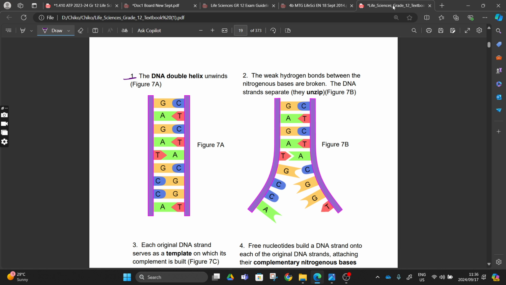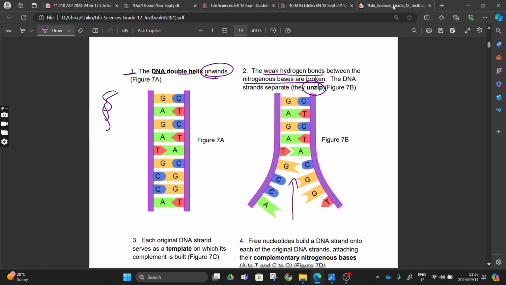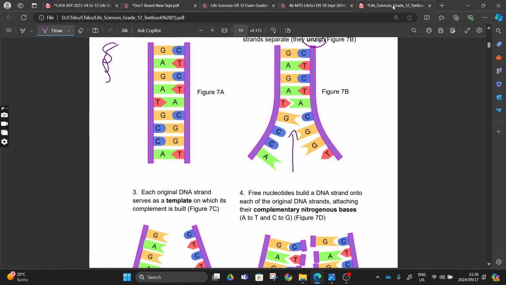In step 1, we see that our DNA double helix unwinds, right? From unwinding, it's going to unzip. In this unzipping, the weak hydrogen bonds between the nitrogenous bases are broken. As you can see here, I drew the DNA like this, and then this DNA is going to unwind. After unwinding, it's going to be straight like this, and then we see an enzyme breaking these weak hydrogen bonds, forming two strands, right?